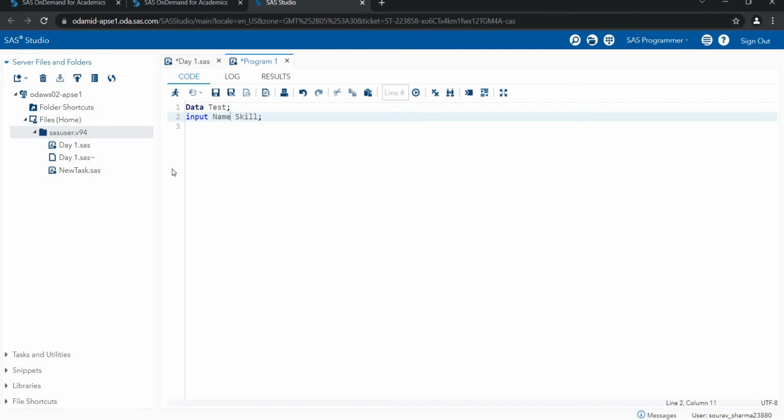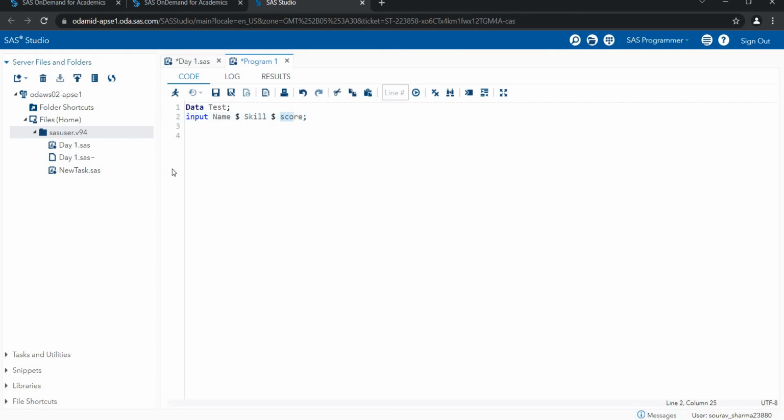So name is my character, and for characters we need to write dollar. For numerics we don't need to write any particular sign. So for name I write dollar, that means name is character. Skill, and then I write dollar, that means skill is character.